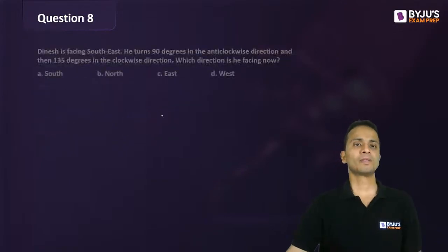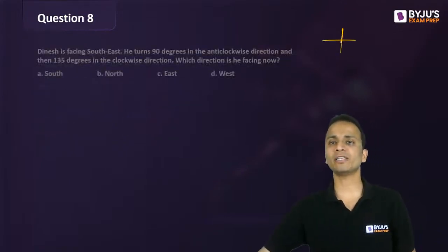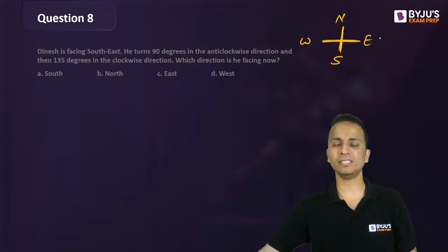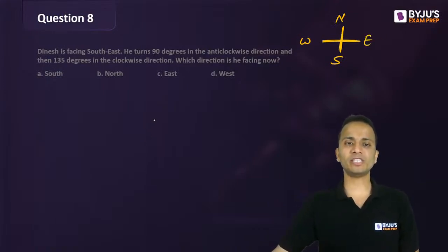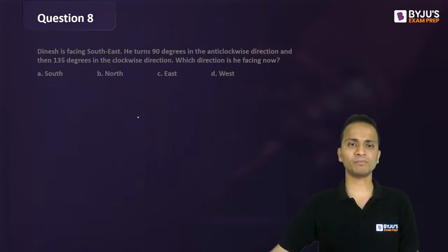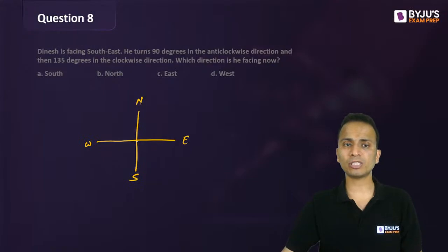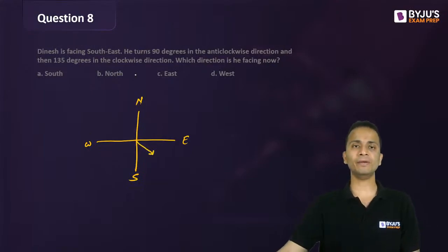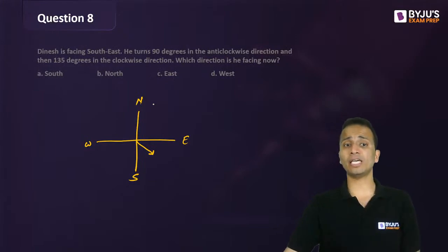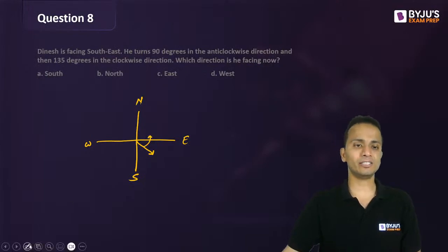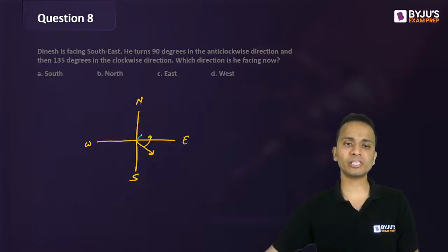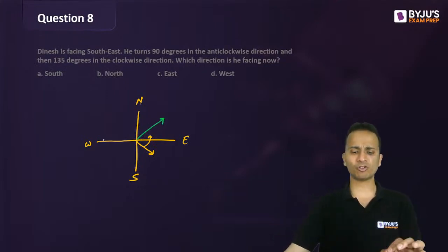Let's solve. Now southeast. So let's first of all write the 4 directions: north, south, west and east. I'll draw it like this. Now if Dinesh is facing southeast, southeast will be exactly between south and east. Now he turns 90 degrees in the anti-clockwise direction, against the clock, in this direction. So now he'll be facing northeast, which I have drawn with green color.